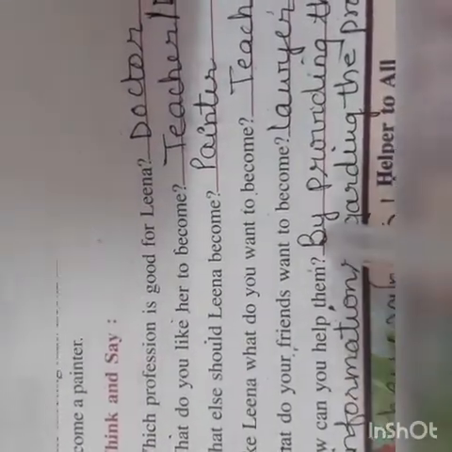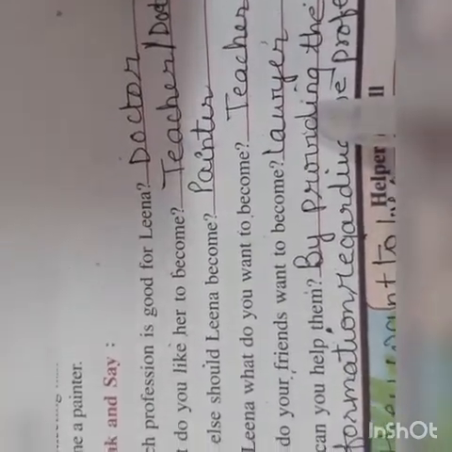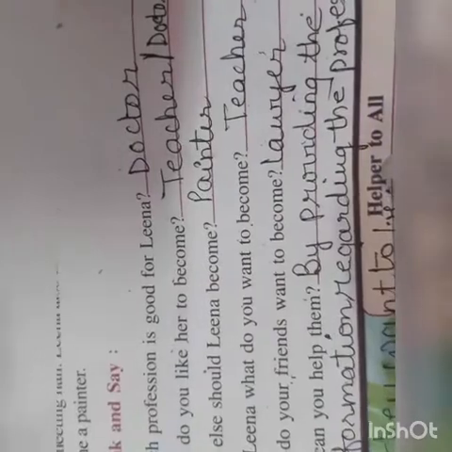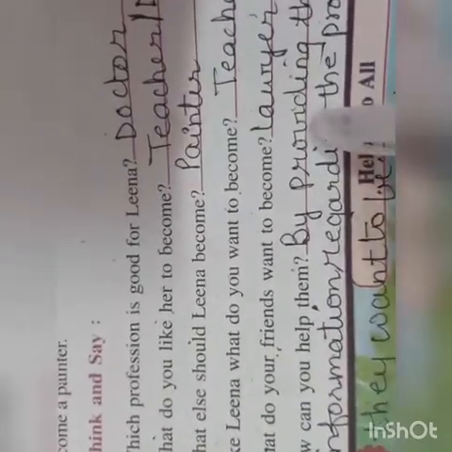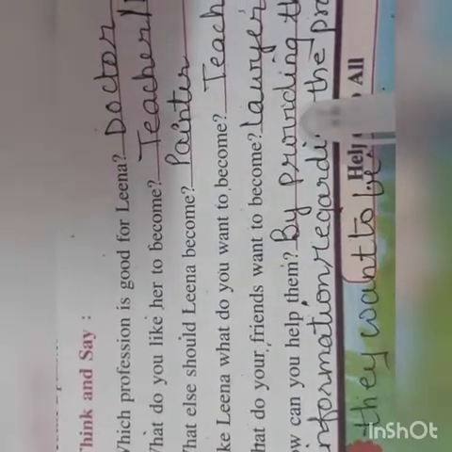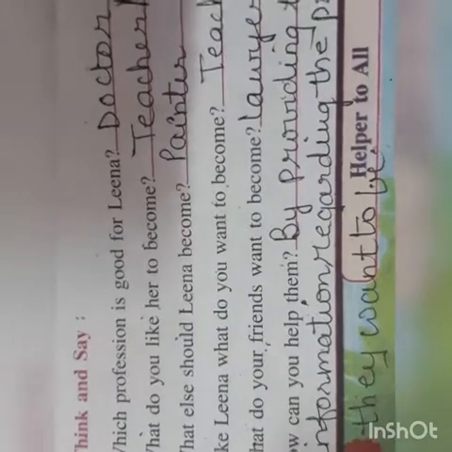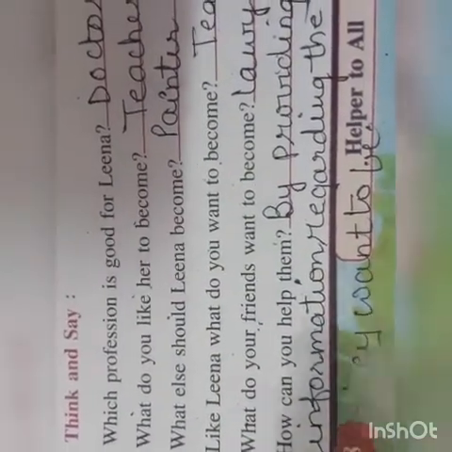What do your friends want to become? Some of them want to become lawyers, some want to become doctors. Now all the questions that I have written, you can vary your answer. This is according to my opinion the answers should be, but if you want to make any changes in this, you can definitely make. How can you help them? Now I know that my friend wants to become a doctor or a pilot. Then according to his profession, I would provide him with the information and tell him about the good and the bad things of going into that profession and help him to reach his goal.